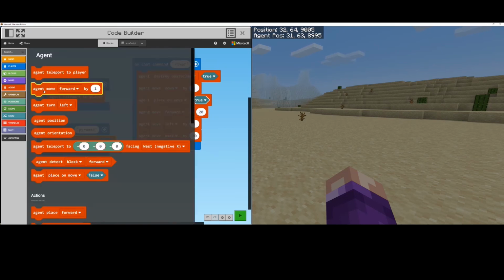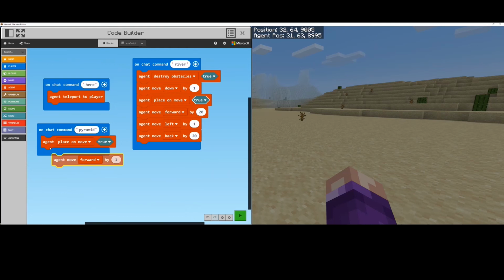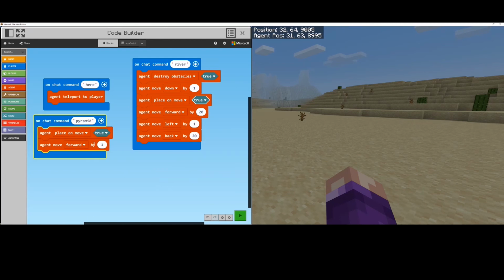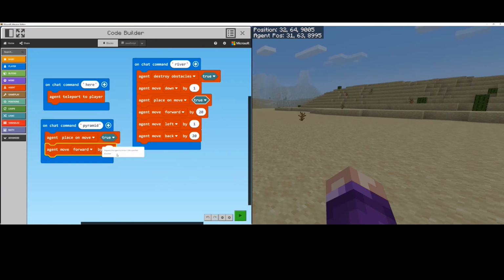Okay, and then we get them to move forward. So I'm going to make my pyramid quite small at the beginning. And then if my code is correct, I know that I'll be able to make it bigger if I want to. So I'm going to make it 6 cubes wide for the bottom.